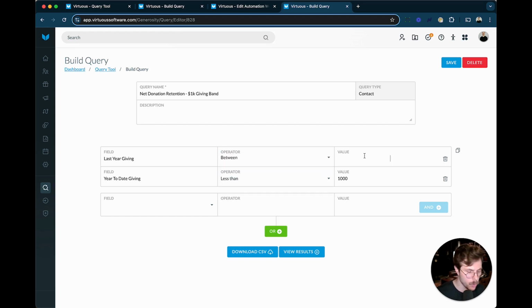And maybe I'll have one query. This one might be looking at between $1,000 and $2,500. I'll have another one that's perhaps focused on $2,500 to $5,000 and then $5,000 to $10,000. And that gives me a little bit more control. I can incorporate those into a workflow where my $1,000 band is perhaps receiving more of those automated communications, a slightly different series for my $2,500 to $5,000. And then like we said, for those folks who are closer to that $10,000 threshold, perhaps that's strictly going to be those really personal touch points, giving them a phone call, setting up a meeting.